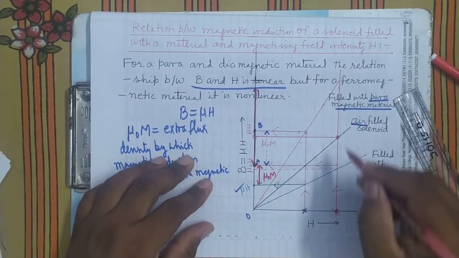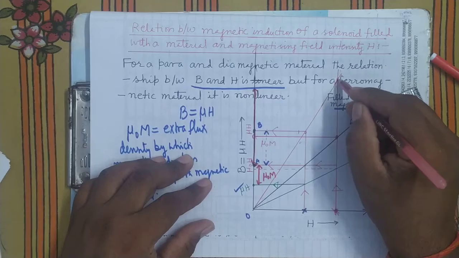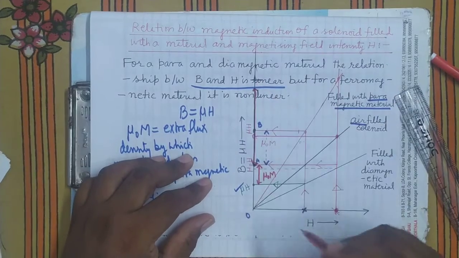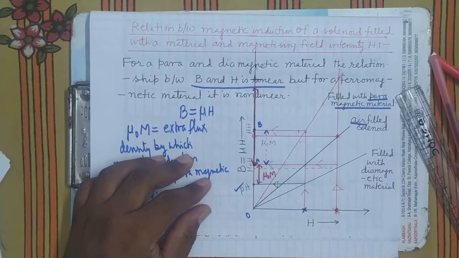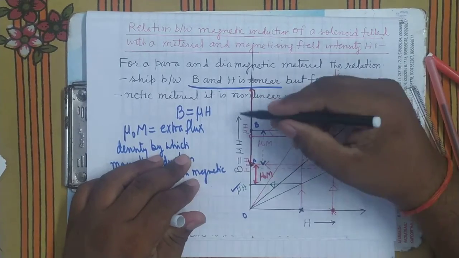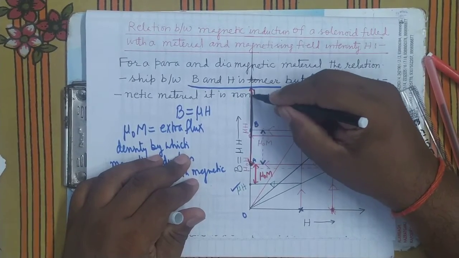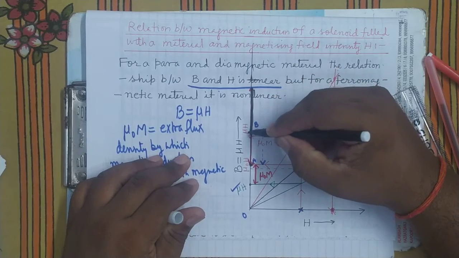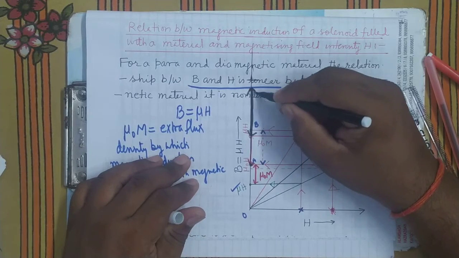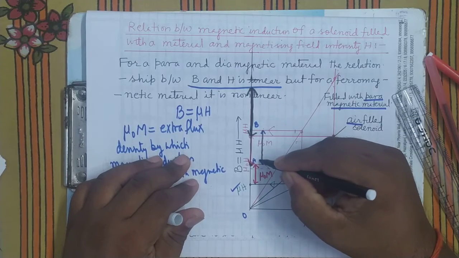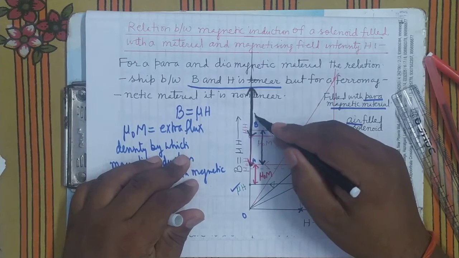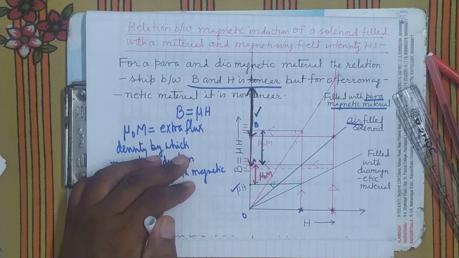In paramagnetic, the graph meets here, it becomes this. So how much is the increase? The increase is this much. So the increase is not the one which I told earlier. It is this much only. This is the increase in paramagnetic. You can see that this amount is more than this. It's clear. It is more than this value.